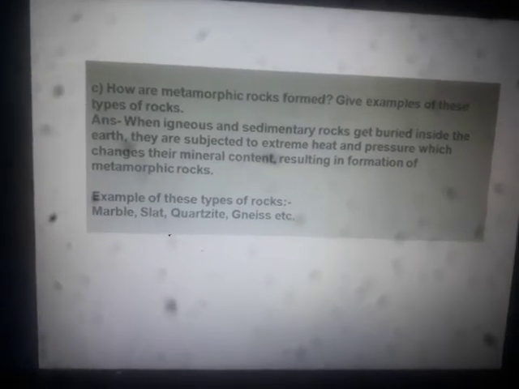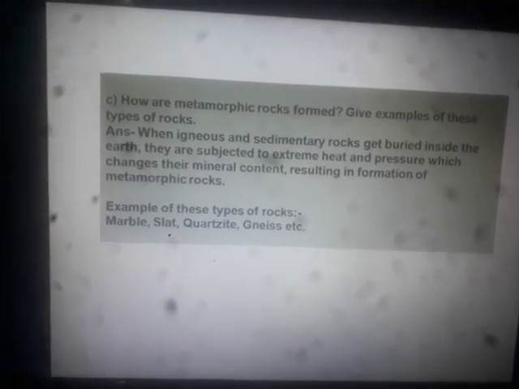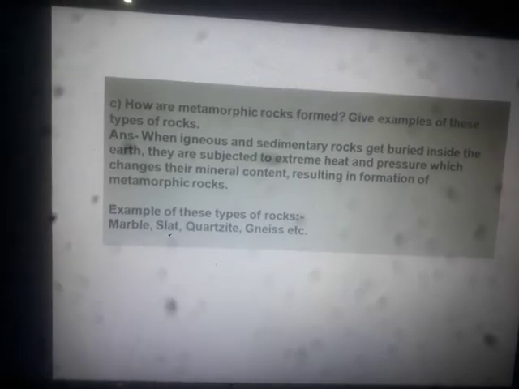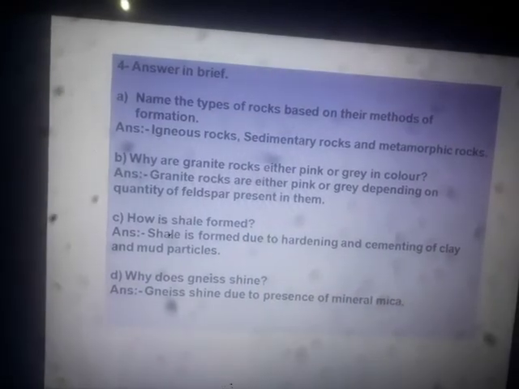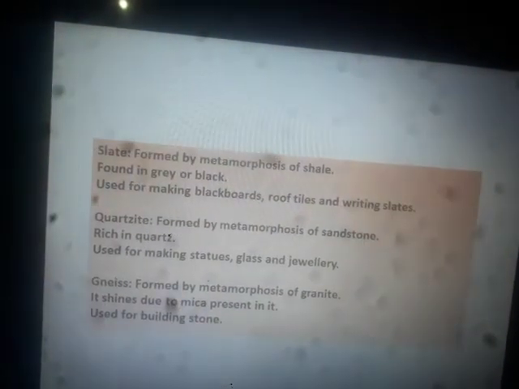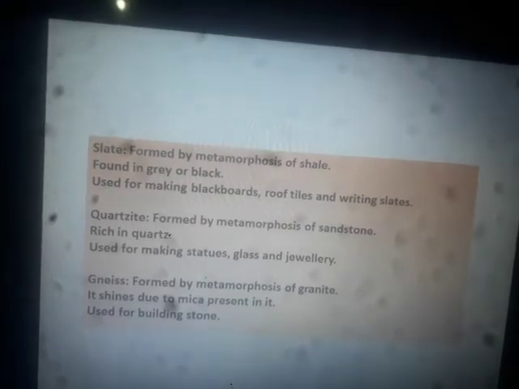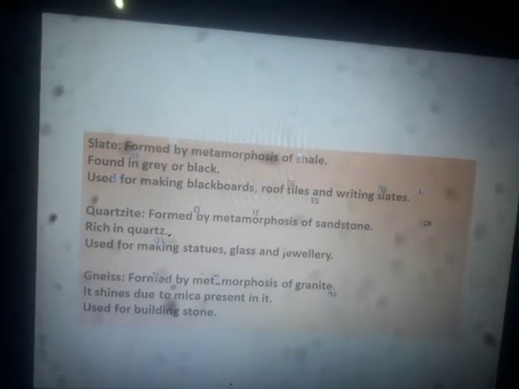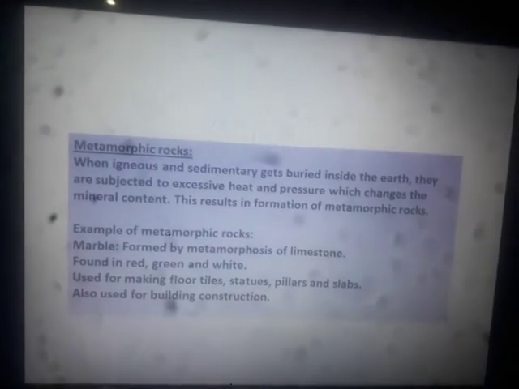For detail, you can refer to the earlier slide, where you can find how metamorphic rocks are formed by the metamorphosis of igneous or sedimentary rocks.